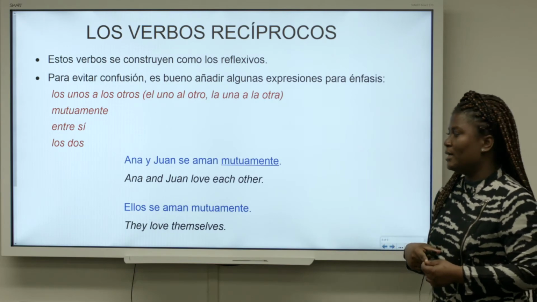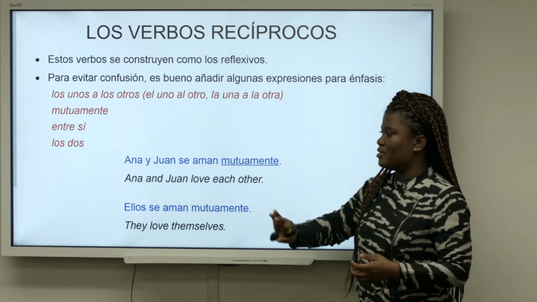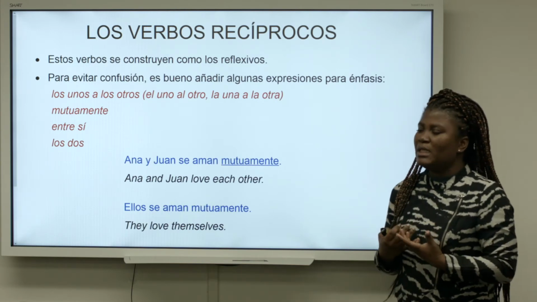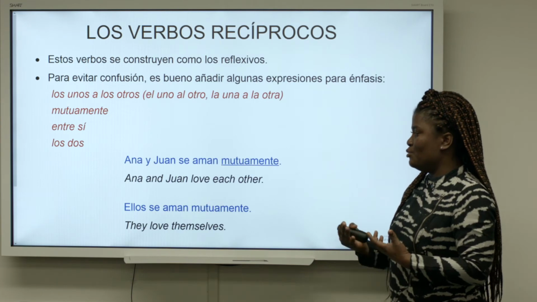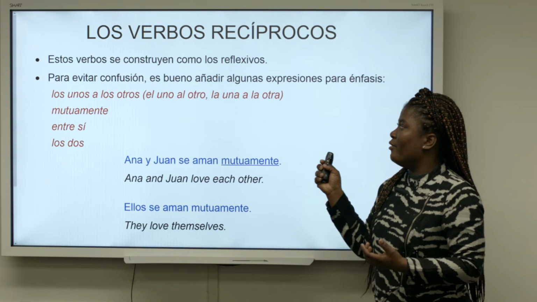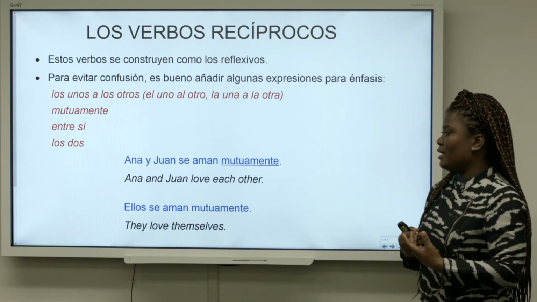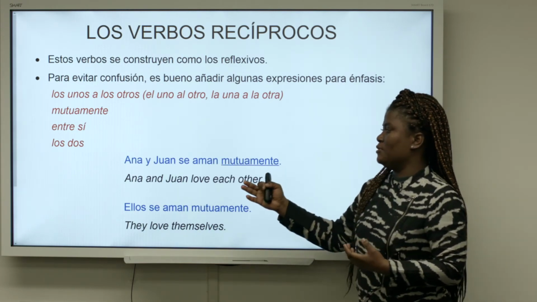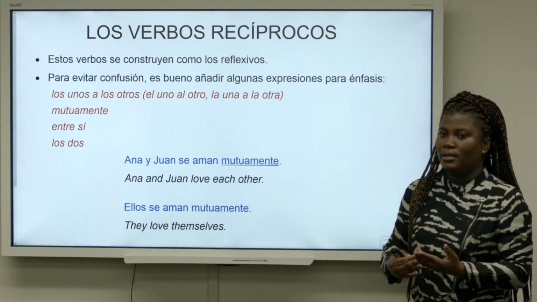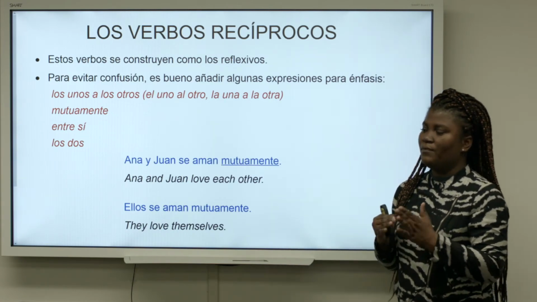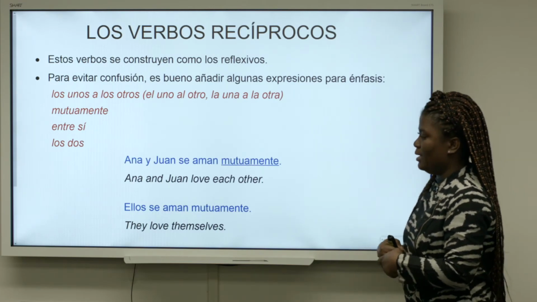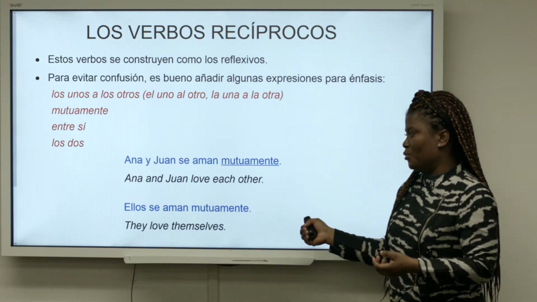So the same sentence, Ana y Juan se aman, in the previous slide, we've just added mutuamente. So assuming we didn't really understand why we have to use se aman, or why we have to use the pronoun se with the reciprocal verb, then we could have just put mutuamente. So Ana y Juan se aman mutuamente. So we understand that Ana loves Juan and Juan loves Ana. So even though they both do the action of amarse, they also receive the action of amarse. So ellos se aman mutuamente.